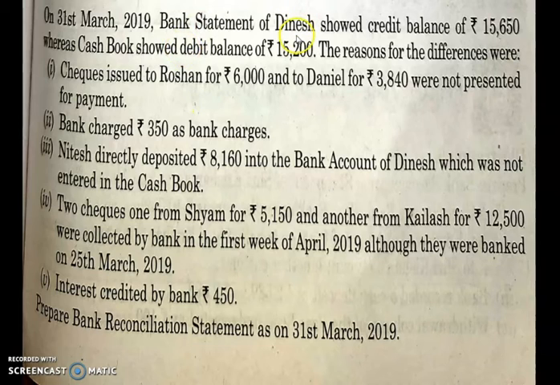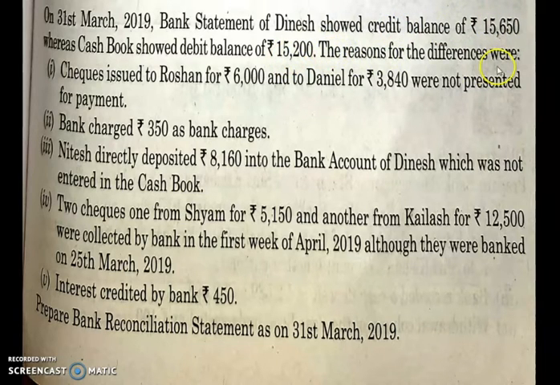So this Dinesh had a bank account and his bank passbook is showing a credit balance of 15,650, whereas the cash book showed a debit balance of 15,200. Your cash book and passbook should be equal, but it is showing some difference, isn't it?